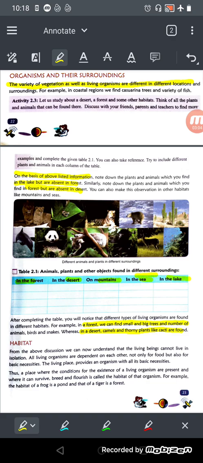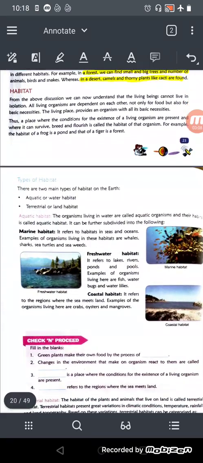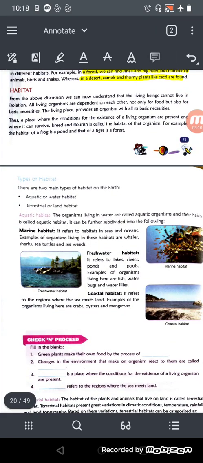Now see habitat. What do you mean by habitat? From the above discussion, we can now understand that the living beings cannot live in isolation and all living organisms are dependent on each other, right? कोई भी living beings अकेले नहीं रह सकता, and we all are dependent on each other. Every living being is dependent on each other, not only for food but also for the basic necessity.